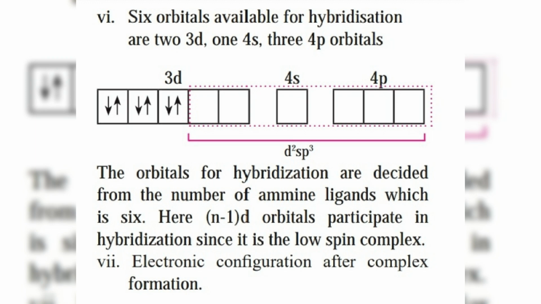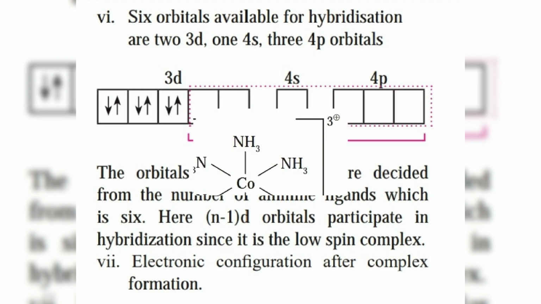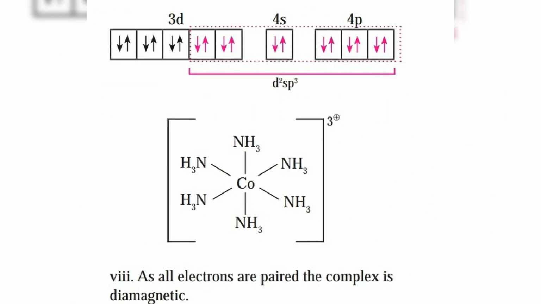Now these 6 vacant hybrid orbitals overlap with the ligand ammonia. Here the ammonia molecule donates its electron pair to form a ligand to metal coordinate bond. In the diagram you can see these 6 hybrid orbitals overlap with NH3 orbitals, and this pink colored electron shows the coordinate bond. In this way cobalt gets bonded with 6 ligands to give us the complex. Here all the orbitals are paired, means electrons are present in pairs, so the complex is diamagnetic.